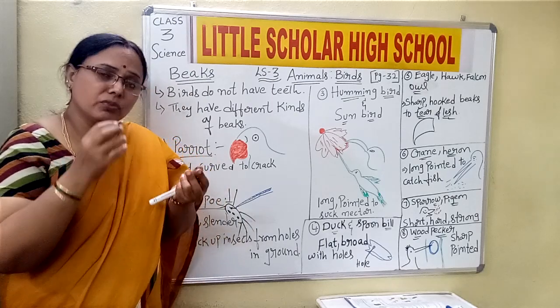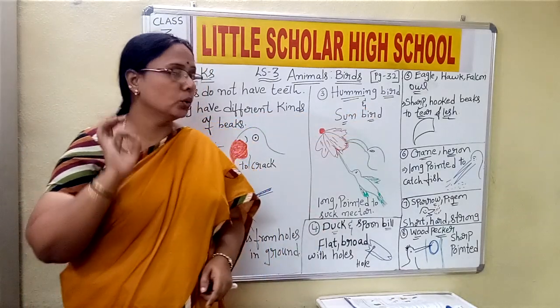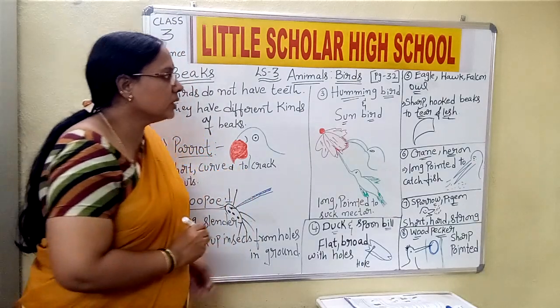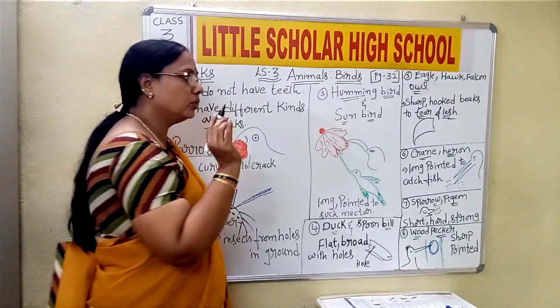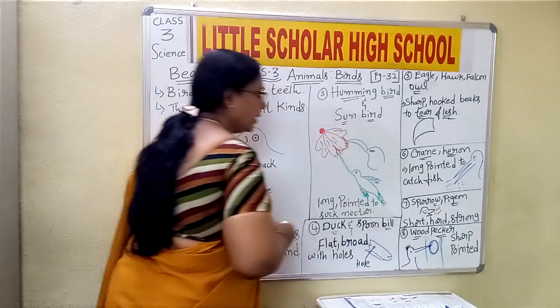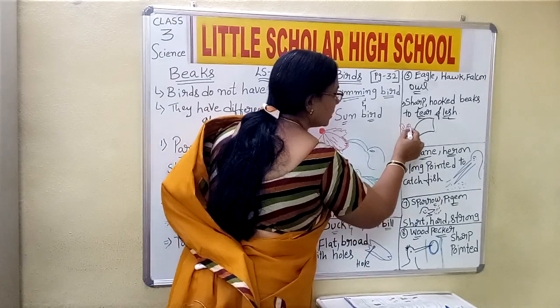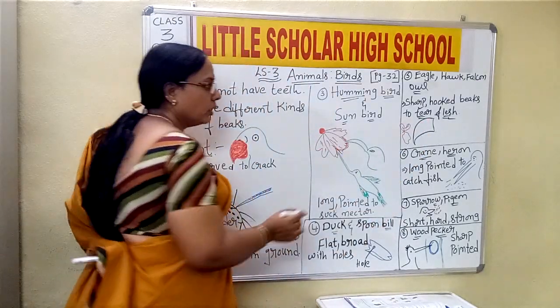So whatever meat is there, they have to tear that meat and eat. For tearing the meat only, they require very sharp and hooked beaks. With the help of these sharp and hooked beaks only, they are able to tear the flesh. For example, if flesh is available as it is in bulk, it cannot take the flesh as it is. Yes or no? So what does it have to do?